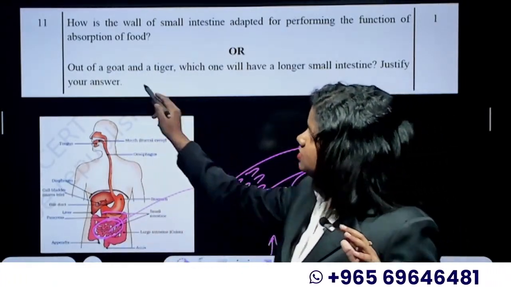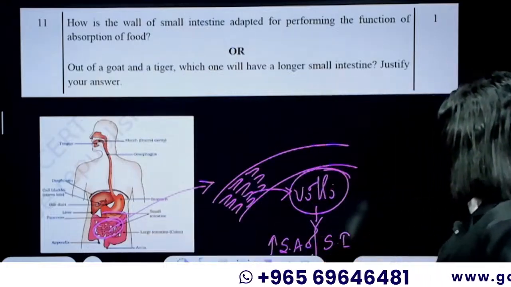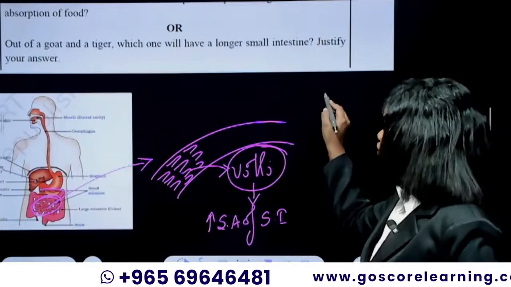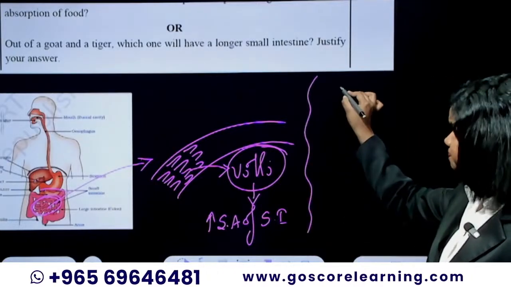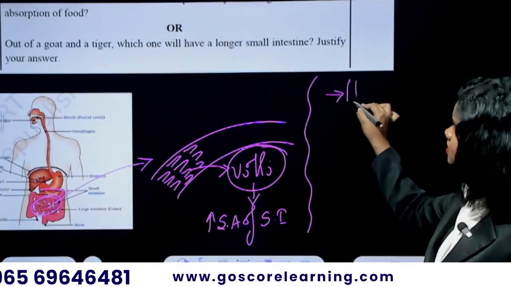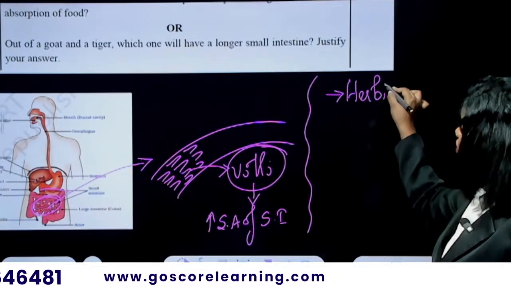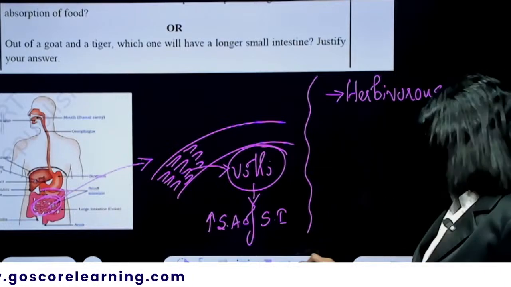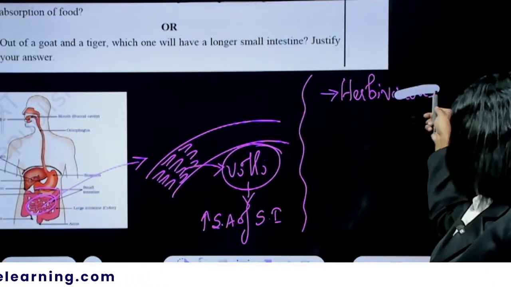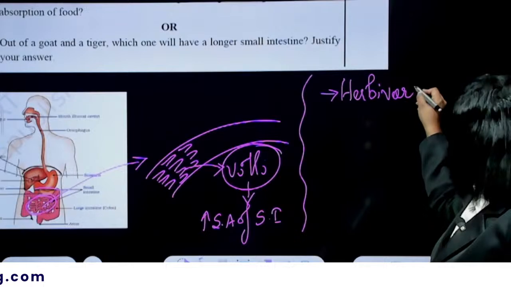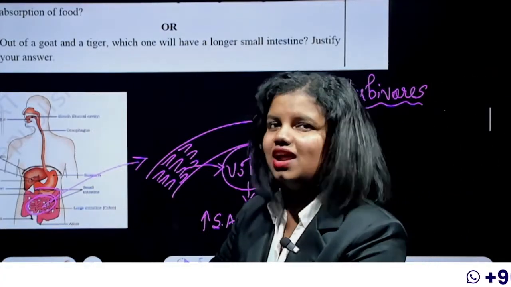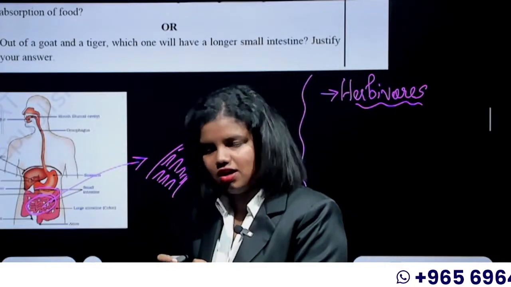But in the case of the goat, as you know, goats are herbivorous animals, right? So what are herbivores? Herbivores are animals who eat only plants, right? The grass and the plants would be their entire food.